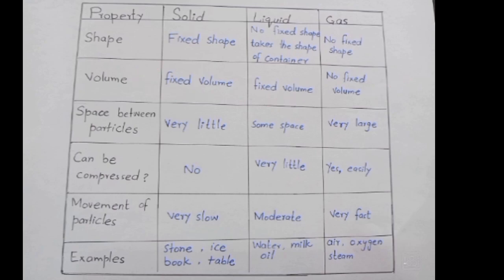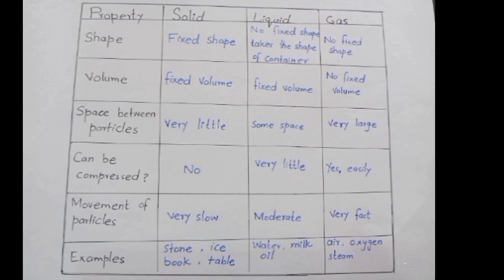The next point is spaces between the particles. In solid, there is no space between the particles or very little space. So solids cannot move. Their particles cannot change their position easily. But in liquid, there are some spaces between the particles. So the particles can easily move from their places and they take the shape of the container. And in gases, there are a very large number of spaces between the particles. They can easily move from one place to another and they have the ability to occupy all the available space.